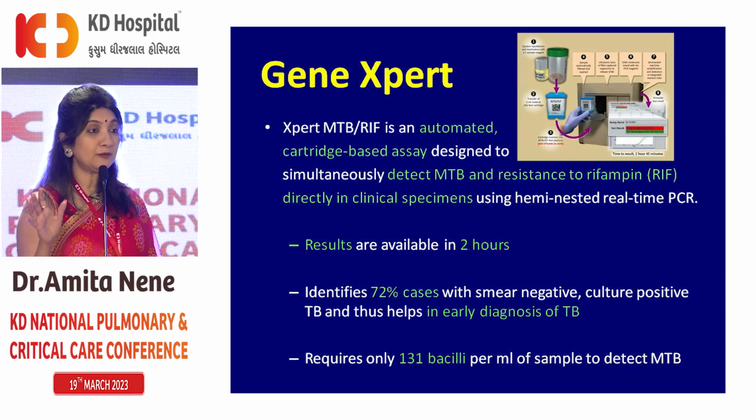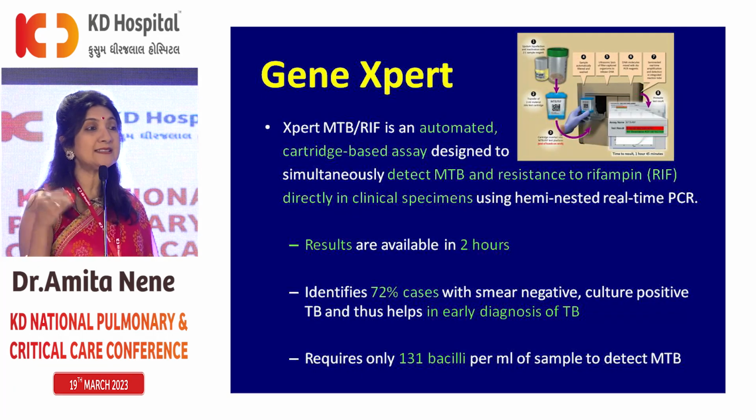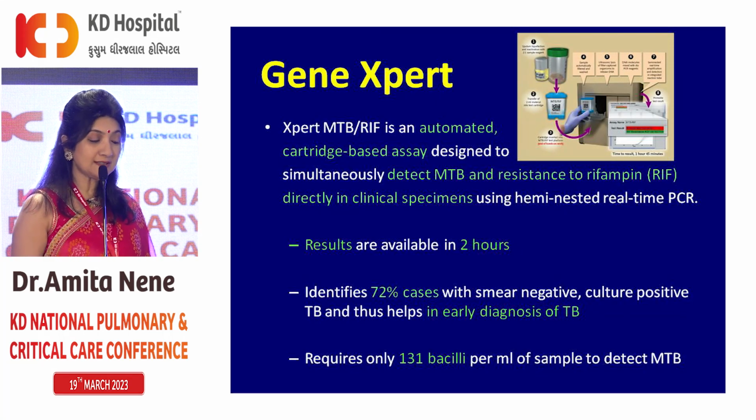We just spoke that AFB culture takes 3 to 6 weeks to come positive. So, out of 100 people who are smear negative culture positive, which means the bacillary load is less than 10,000 bacilli, AFB smear will come negative, culture will become positive. If these 100 people are subjected to GeneXpert, 72 out of these 100 will be detected to be having MTB on GeneXpert in less than 2 hours. So you can all imagine, GeneXpert has actually revolutionized diagnosis of TB, and it requires only 131 bacilli per ml of sample to work, as against 10,000 bacilli that you require in sputum AFB smear.